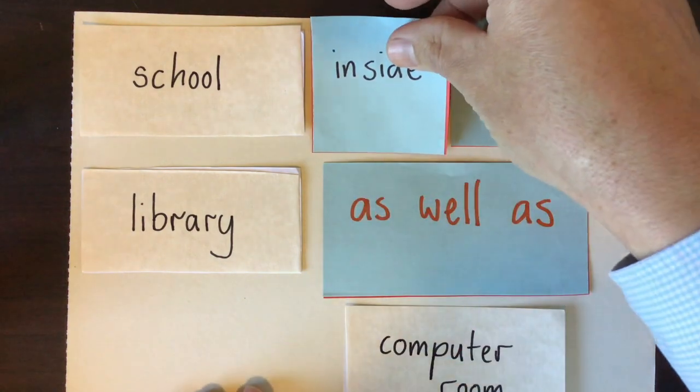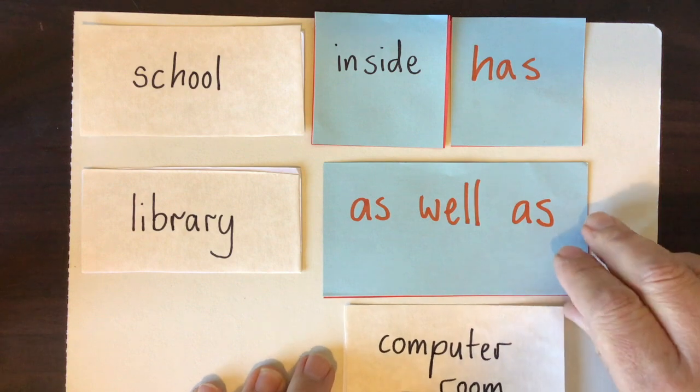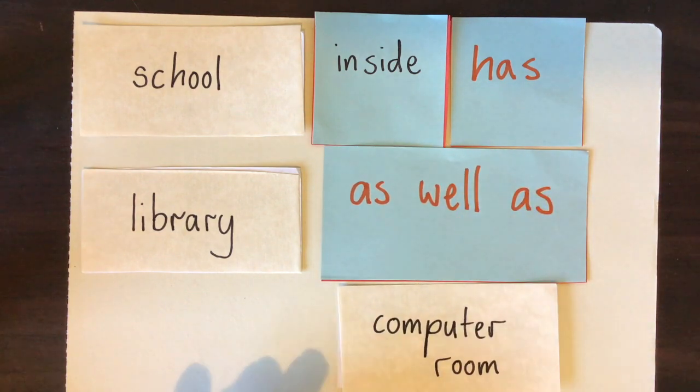That might do for the moment. The school inside has a library. How would we say that in English? Inside the school there is, or there are. Inside the school there is a library as well as a computer room. But in Chinese it is school inside has library as well as computer room. So that's how it's to be taken literally in the grammar.